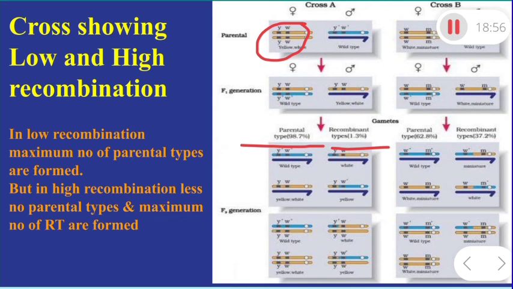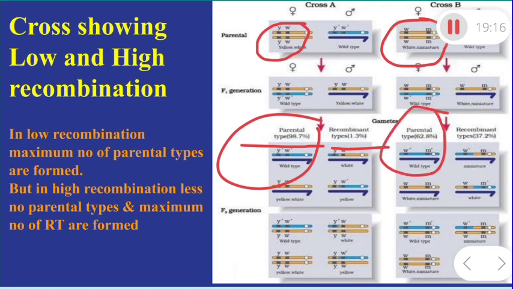Now these are the linked genes, but in this cross you are looking here, these genes are situated a little bit far apart. So here the parental type formation is decreased from that one. 98.7% there, but 62.8% here, but in both cases more than 50%. Here, dear students, you are looking at the recombinant type, and recombinant types are forming about 37.2%. So the farther apart genes are situated on a chromosome, the chances of formation of recombinant type are more and more. So this is the concept of linkage, dear students.